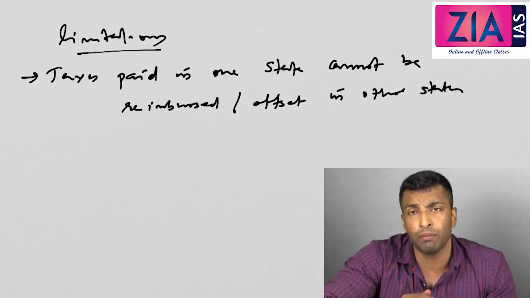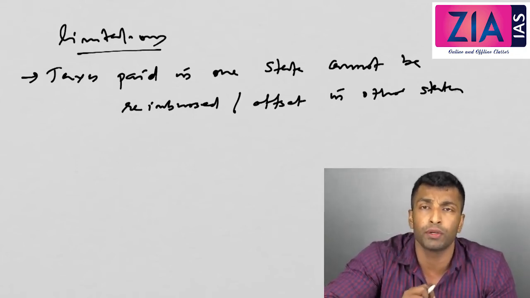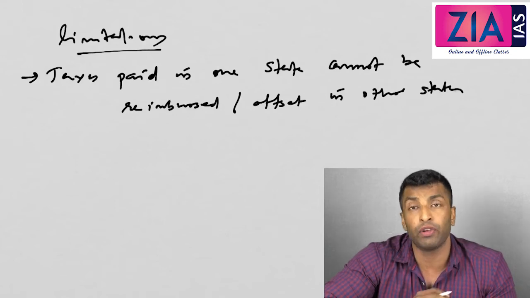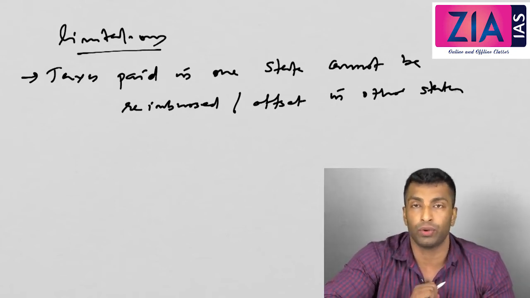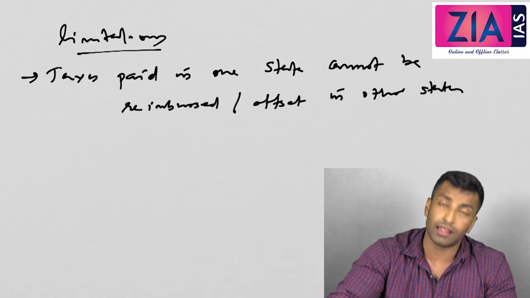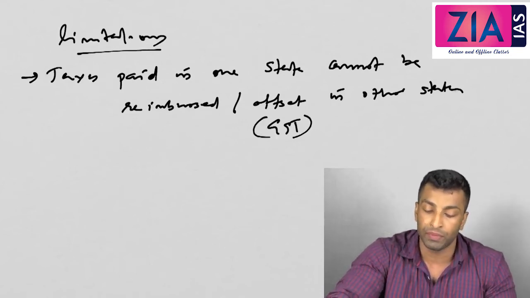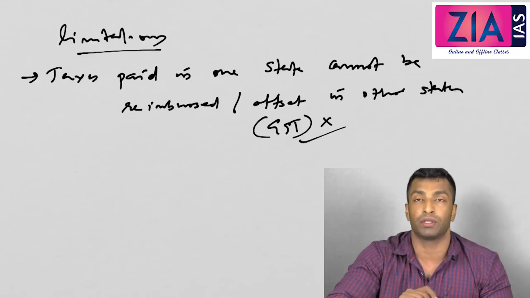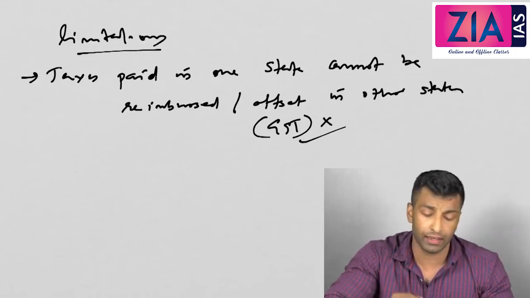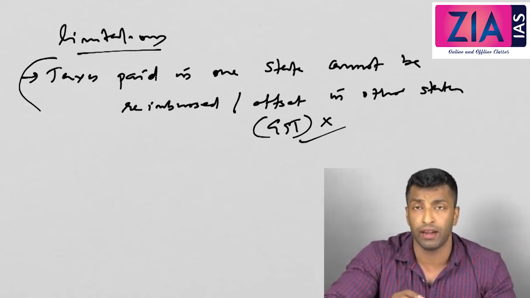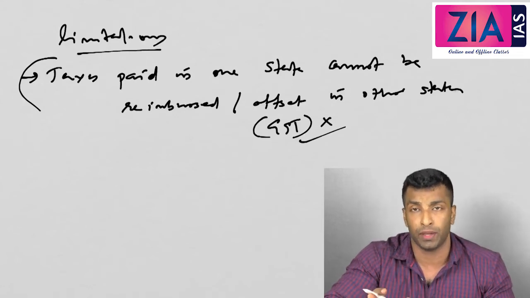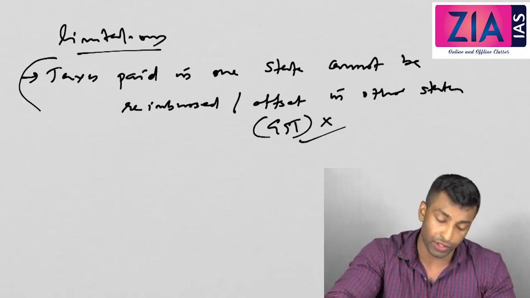So the inputs will be reimbursed, but here if you are using the inputs from some other state, it will not be reimbursed in the state. Okay, so that is actually a big problem, and that will not be the case with GST. So in GST this problem will be solved. In GST it will be reimbursed, so that promotes interstate trade. So here in this case, if you are going for interstate trade, there will be multiple taxes you need to pay. Okay, so that is actually one of the most important problems.